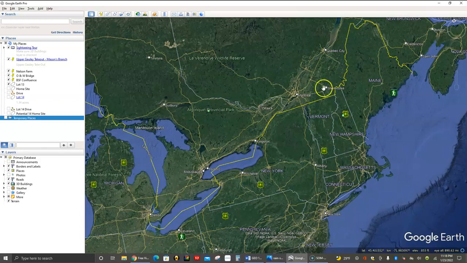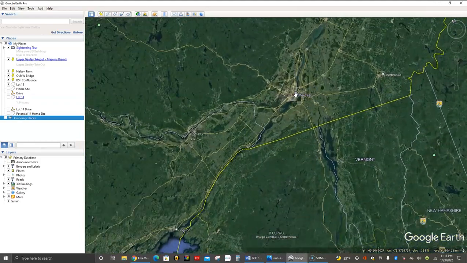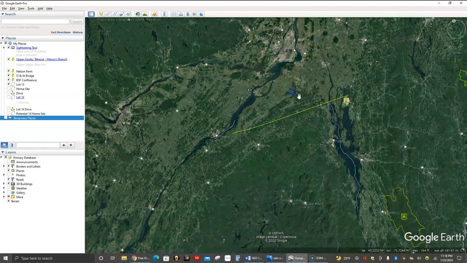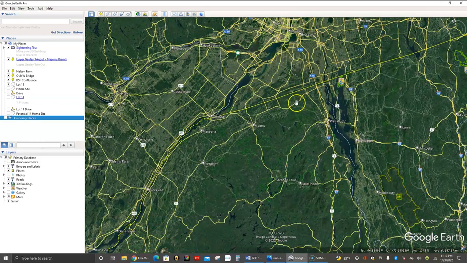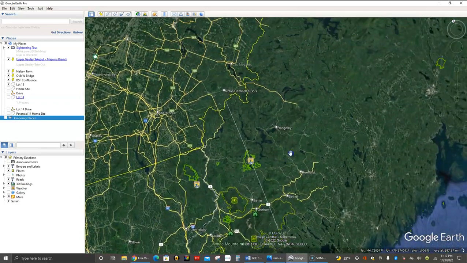But if you look a little closer, first of all, the largest city is Montreal, and it's located down here right next to the border of New York. Here's New York State right here. So New York is here. Another thing you can look at is not only do you have the largest city here with the biggest population in this province, but as we zoom in a little bit, you're going to see a lot more roadways and access across the border here. As we move up to Maine,